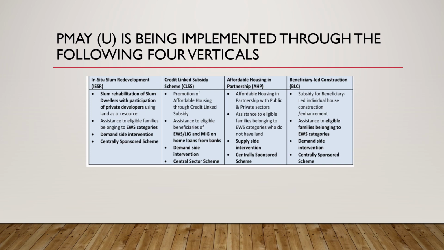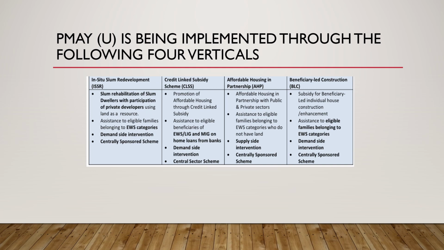Then we have Affordable Housing in Partnership, which is abbreviated AHP. Affordable Housing in Partnership with Public and Private Sectors. Assistance to eligible families belonging to EWS categories who do not have land. Supply side intervention. It is also a centrally sponsored scheme. Then we have beneficiary-led construction subsidy for beneficiary-led individual house construction or enhancement. It is assistance to eligible families belonging to EWS categories. It is also a demand-side intervention, and it is a centrally sponsored scheme.